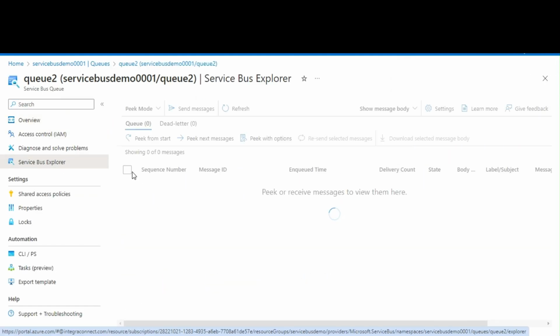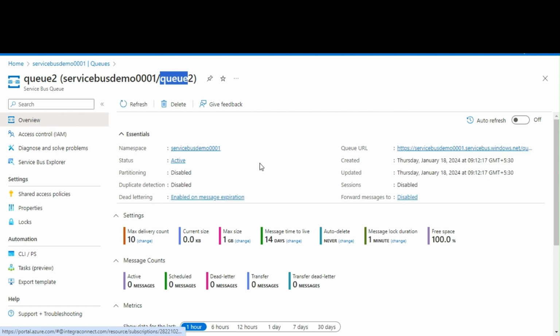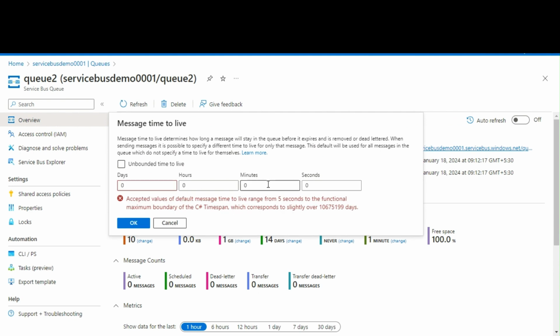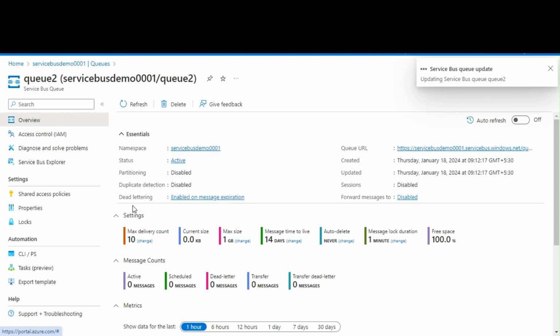If you go to Service Bus Explorer, here also the dead letter queue is attached against the instance of queue2. We'll prove that one instance of the dead letter queue will not impact another instance when we try to move messages to dead letter, and we'll understand they do not impact each other. Maybe you can see the message time to live here is 14 days. That is a default value that I didn't change. I will change it to 1 minute here also.